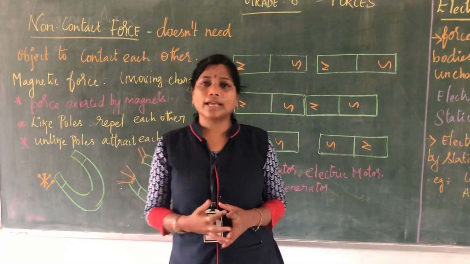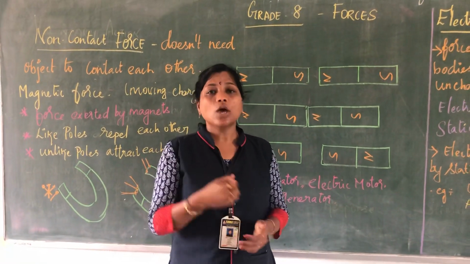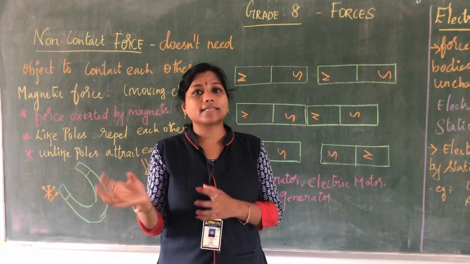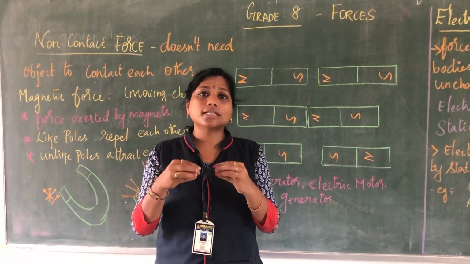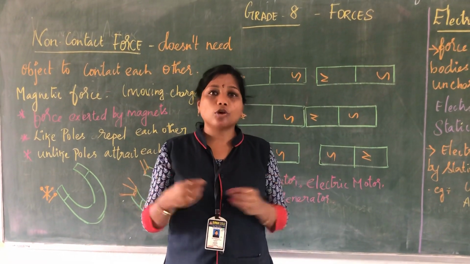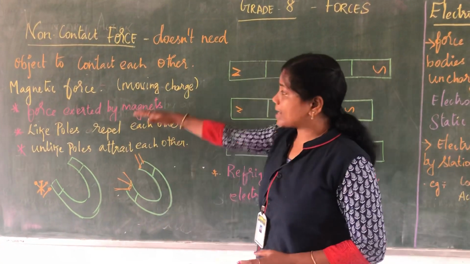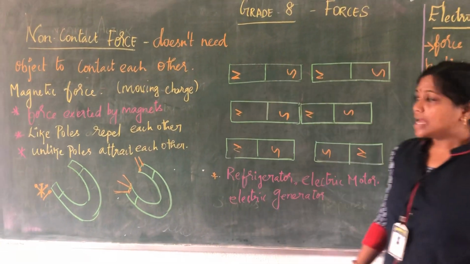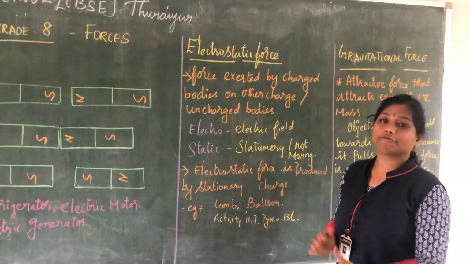A common example you can also find in your home. Everybody has a refrigerator at home, right? When you open the door and leave it as such, and you come back, automatically the door gets closed. The knob gets attracted towards the one present in the refrigerator, because of the magnetic force. So what is a magnetic force? Magnetic force is a force exerted by magnets. Let's move on to another example, electrostatic forces.